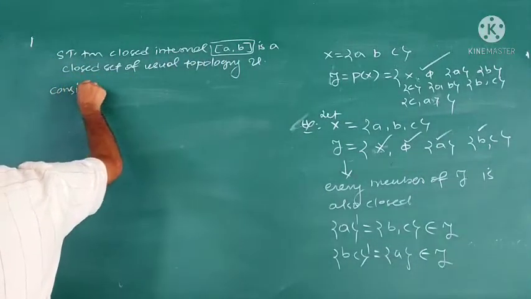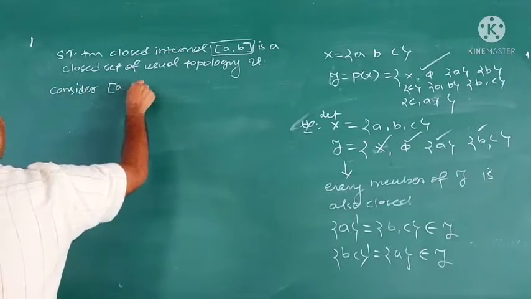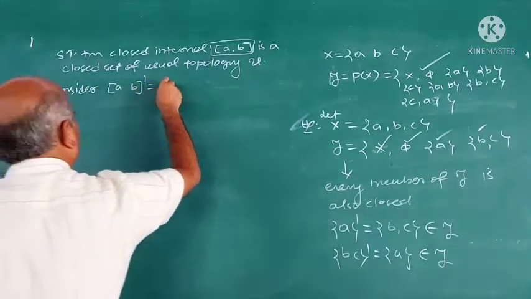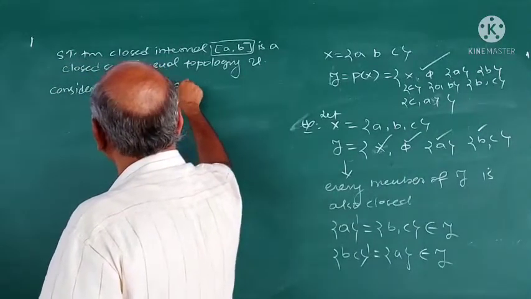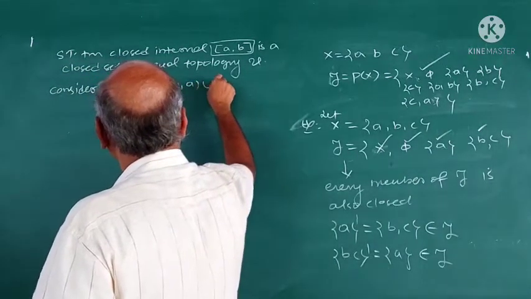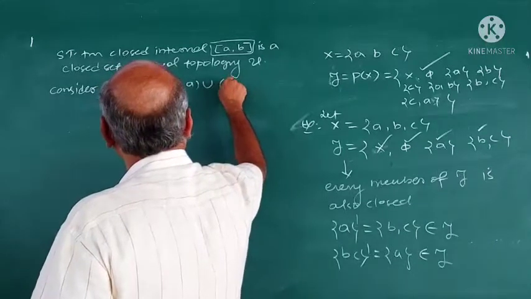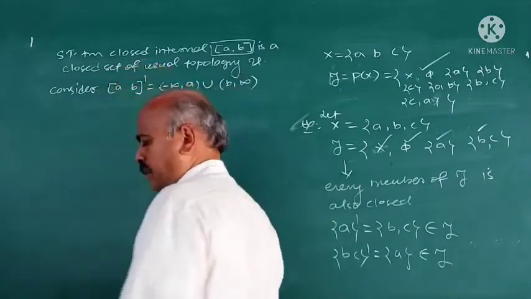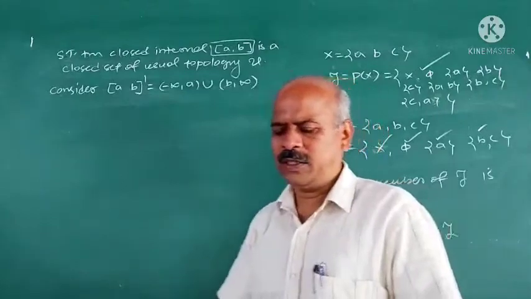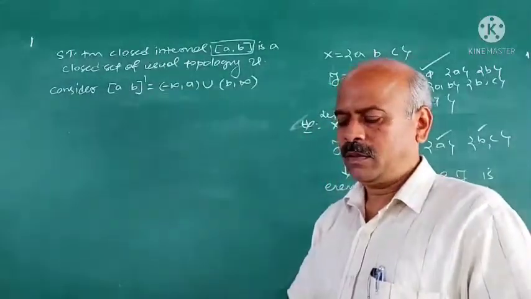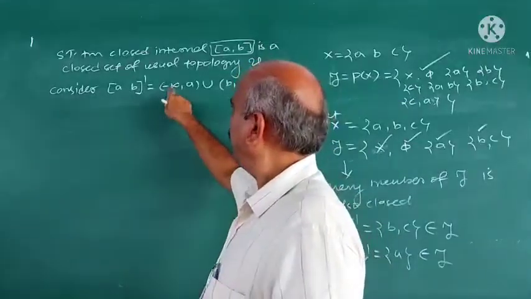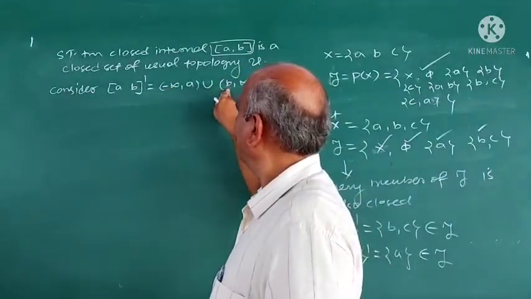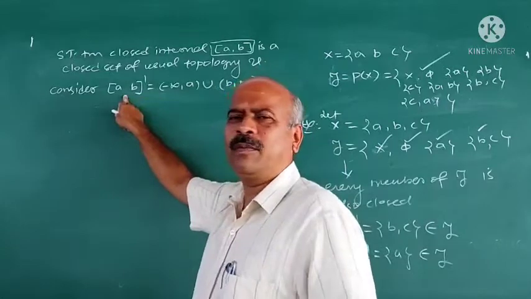Consider the complement of [a, b]. U is R, the set of all reals, so it is equal to (minus infinity, a) union (b, infinity). This is the complement of [a, b].